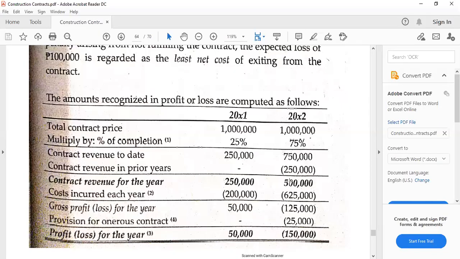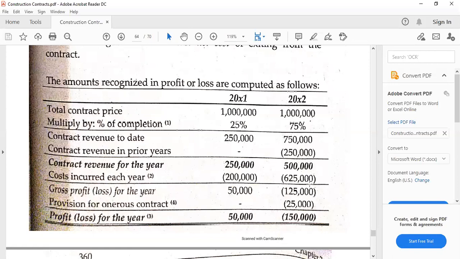The gross profit or loss for the year is 125,000. So the provision for the contract then is 25,000. And that will be deducted because it is also a loss item, meaning it is an additional loss in this case, for a total of 150,000 loss for the year.